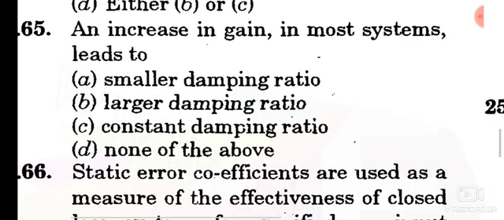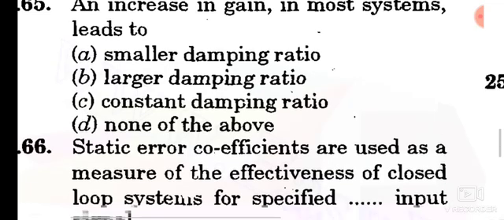Question number 65. An increase in gain in most systems leads to option A, smaller damping ratio. Move to the next question.